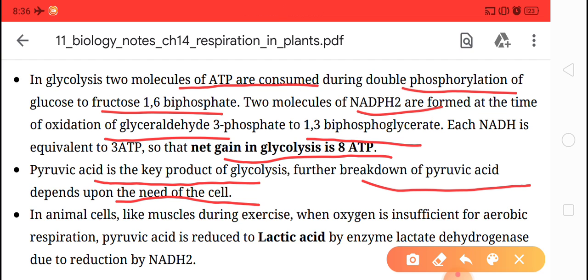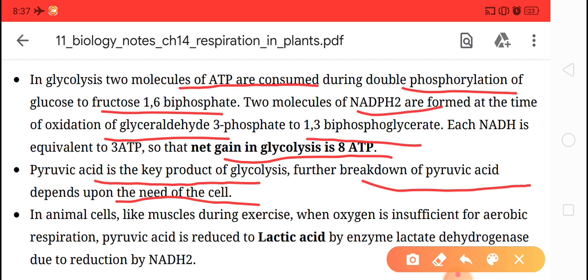Same like in yeast and bacteria, they need more energy there, so the cells of the yeast respire anaerobically and form alcohol. This is called alcoholic fermentation. Clear?